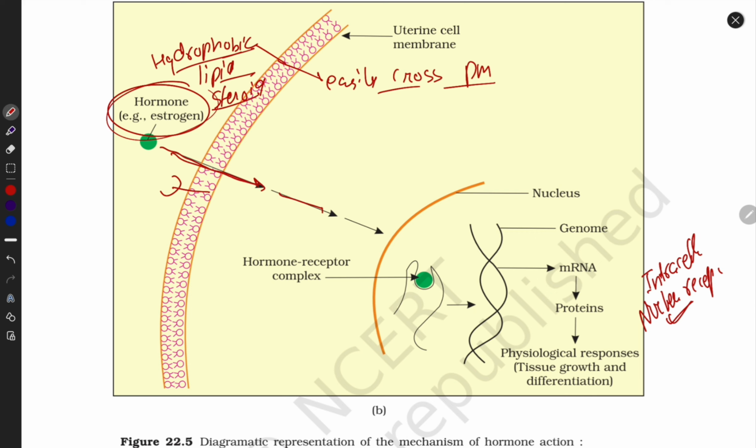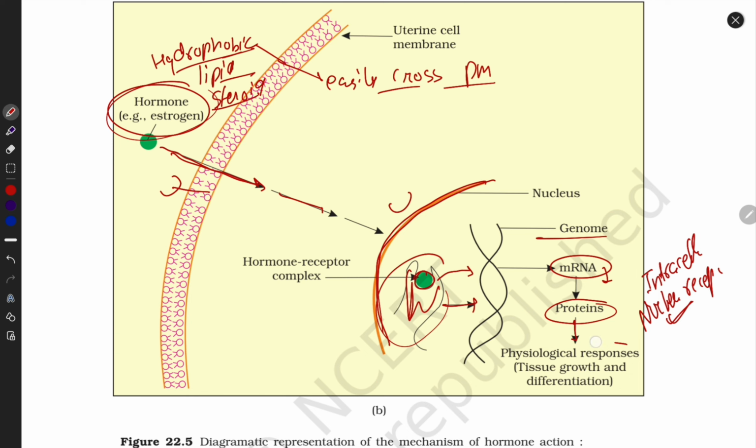This enters the nucleus. Inside the nucleus, the hormone and receptor bind, and this binding goes towards DNA. Then DNA undergoes transcription. The transcription product is mRNA. Then mRNA goes towards translation. The translation product is protein, and this protein goes and does the physiological response like tissue growth.